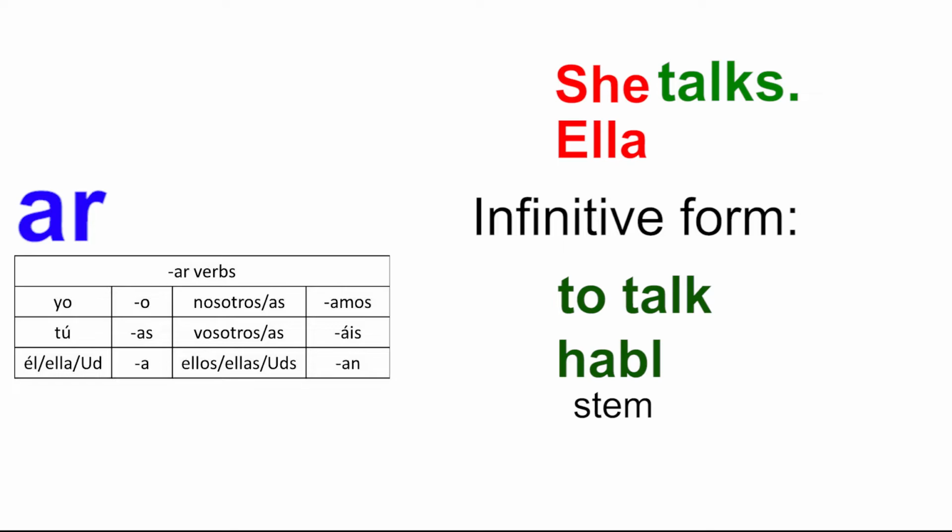Third, we use the correct chart, the AR chart. Fourth, we pick the correct tense and person. She's one person, so singular, and she's doing the talking right now, so it's present tense. Fifth, you plug in the right ending. In this case, it's an A. So, ella habla. Let's try one more.